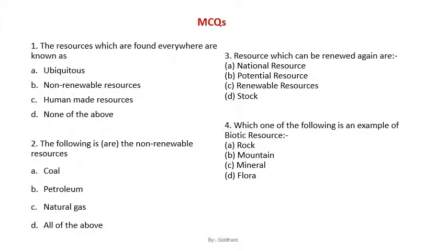All right, next, on the basis of all the topics which we have covered till now, we have discussed what resources are, how many types of resources we have, and their classification on the basis of four different types. So let's have a quick recap. First of all, a resource should be present in the environment, it should be technologically accessible, culturally acceptable, and economically feasible.